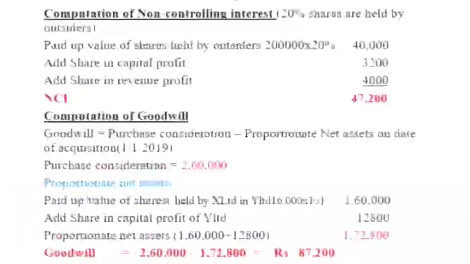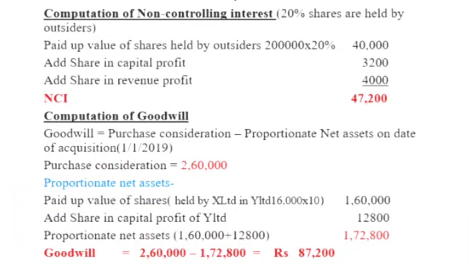Then we compute non-controlling interest. We know 20% shares are held by outsiders. Paid up value of shares held by outsiders: share capital of Y Limited 2 lakh into 20%, that is equal to 40,000. Then add share in capital profit, we already calculated it, 3,200. Then add share in revenue profit, we already calculated it, 4,000. Then NCI is equal to 40,000 plus 3,200 plus 4,000, that comes to 47,200. Non-controlling interest 47,200.